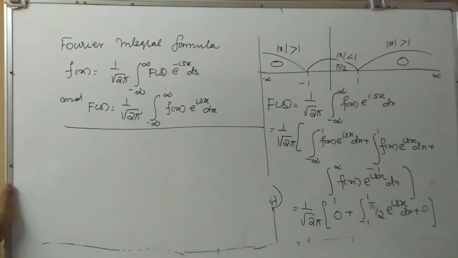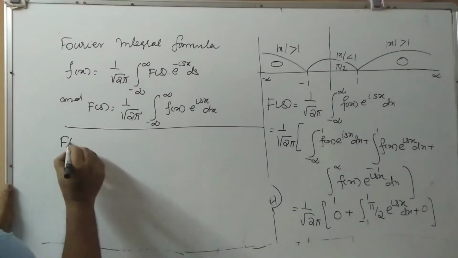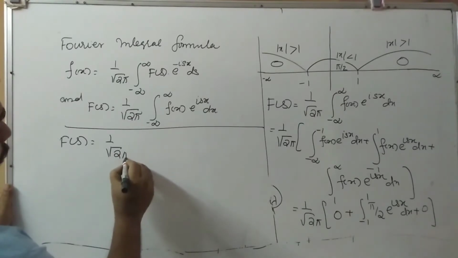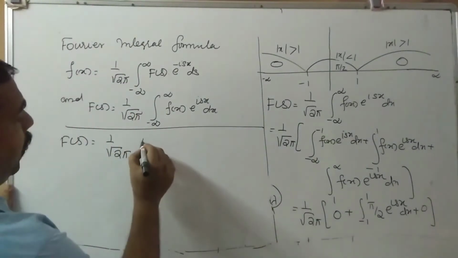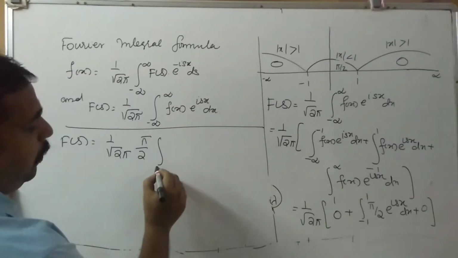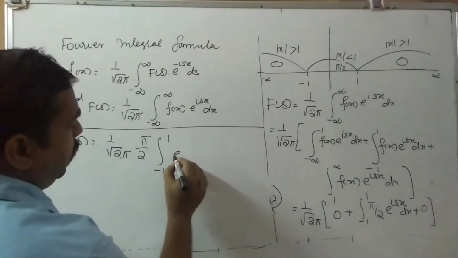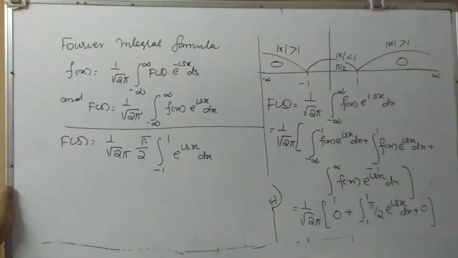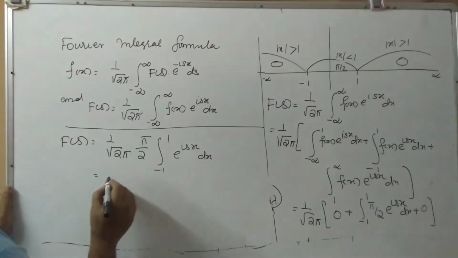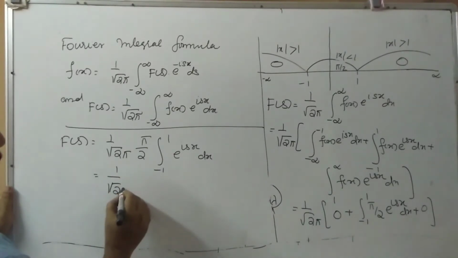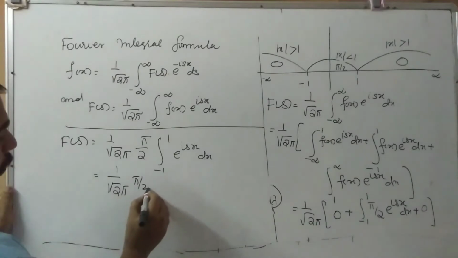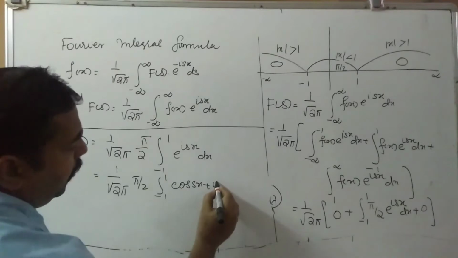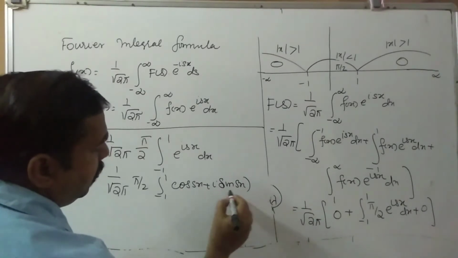So capital F of s is equal to 1 by root 2 pi, pi by 2 can be taken outside, integral minus 1 to 1 e raised to isx dx. This e raised to isx can be written as 1 by root 2 pi, pi by 2, integral minus 1 to 1 cos sx plus i sin sx dx.